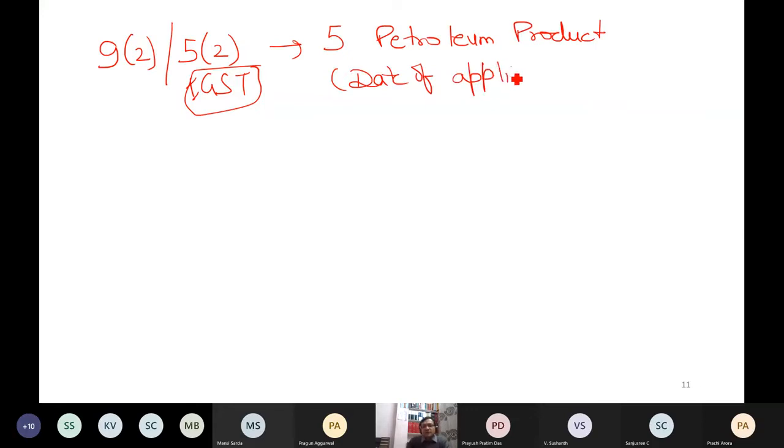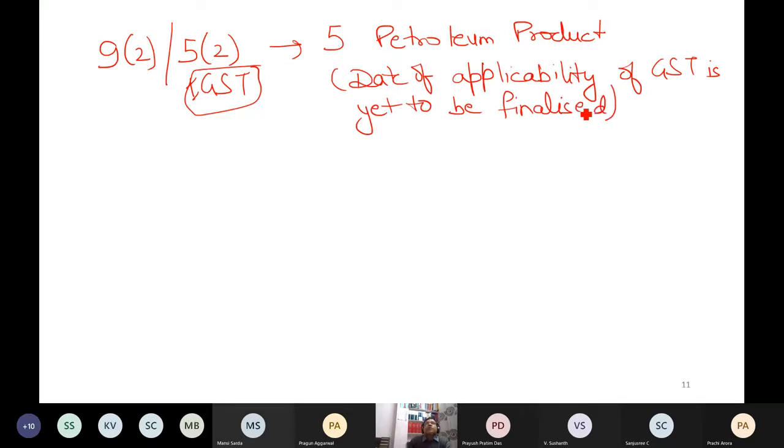Date of applicability of GST is yet to be finalized. And so till the date is finalized, currently what is happening?